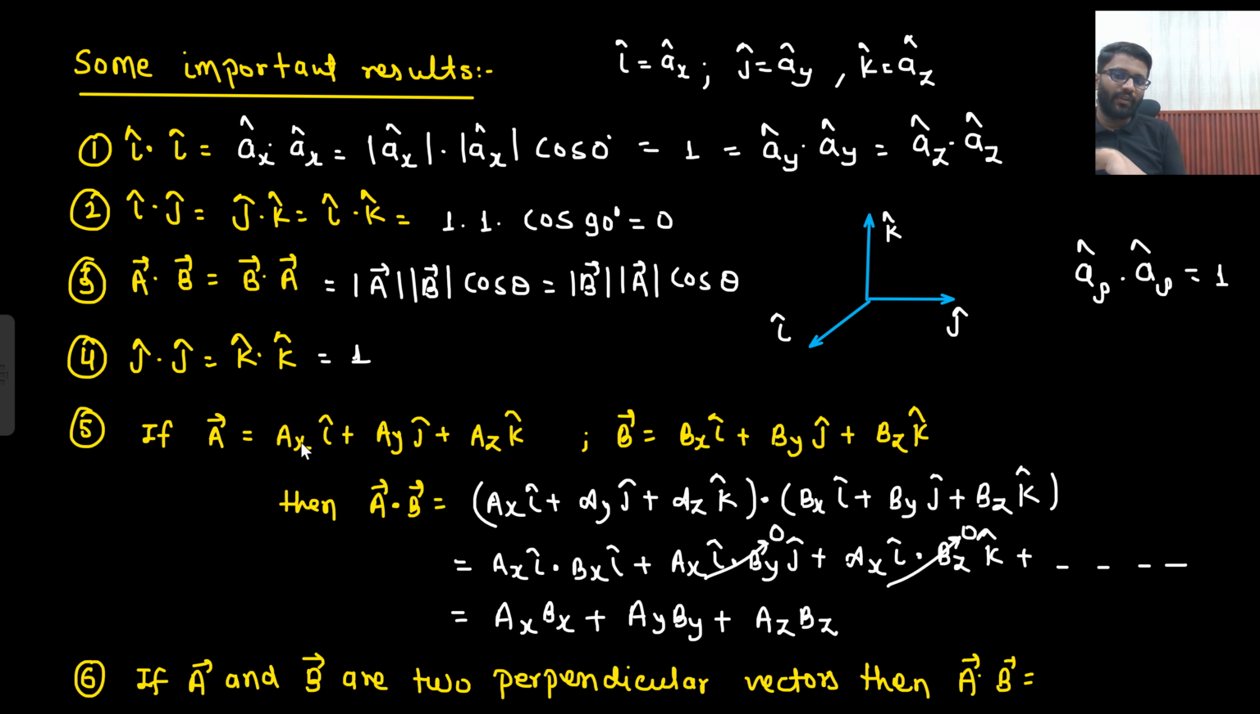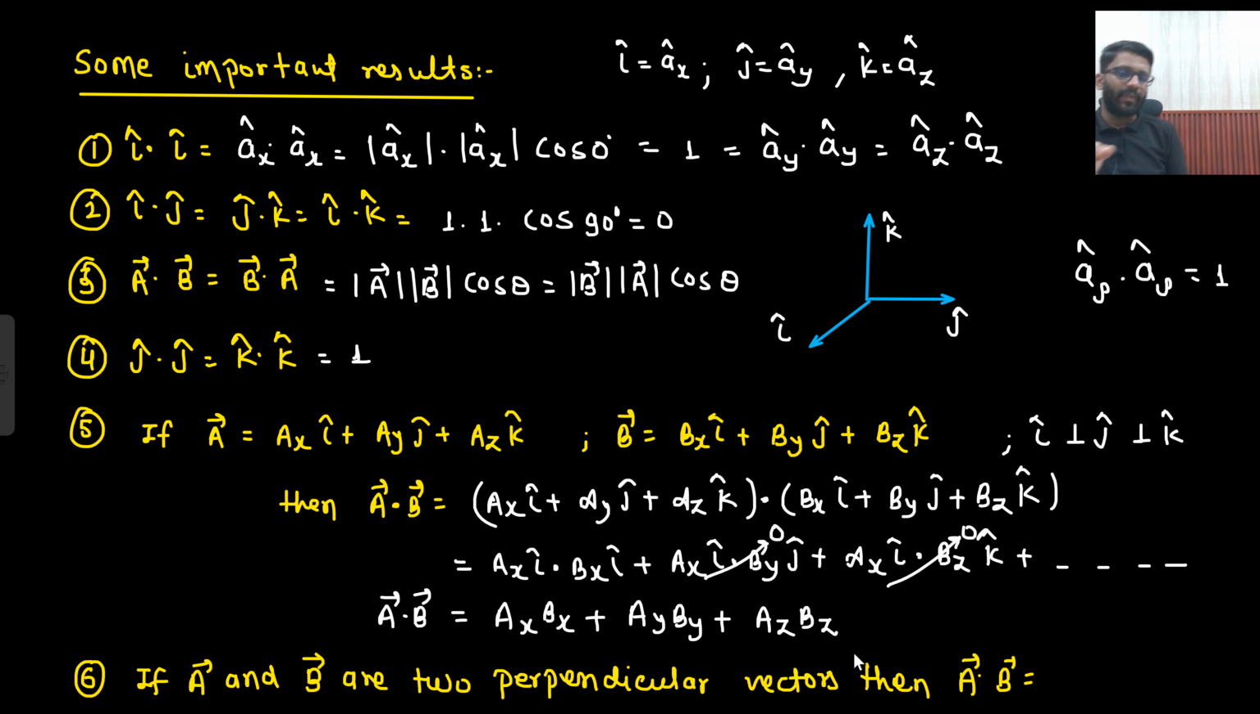Okay, so what did you understand here? AX dot BX, AY dot BY plus AZ dot BZ. So the K components are getting multiplied, the J components are getting multiplied, and the I components are getting multiplied. That's it. And here, by default, I cap, J cap and K cap are perpendicular to each other, which we already know. So this is the answer of A dot B.